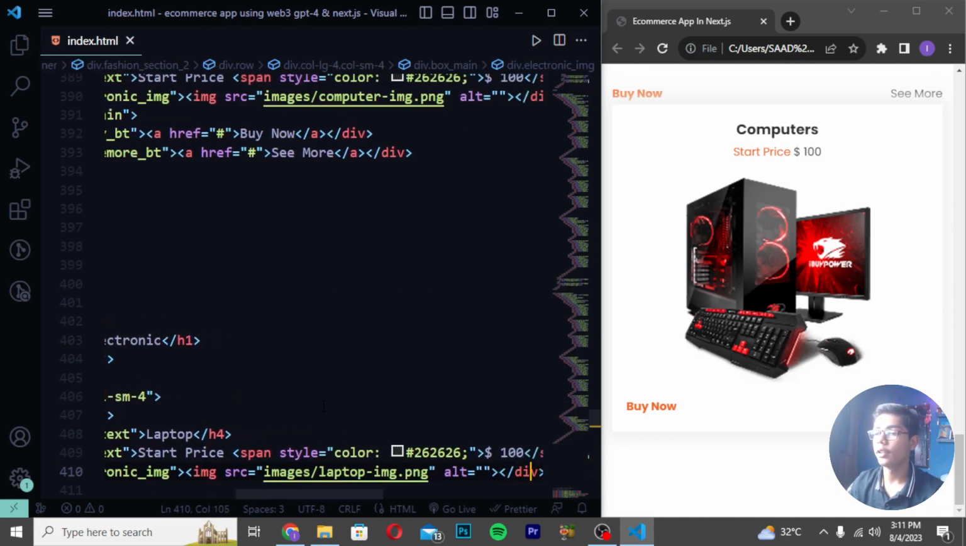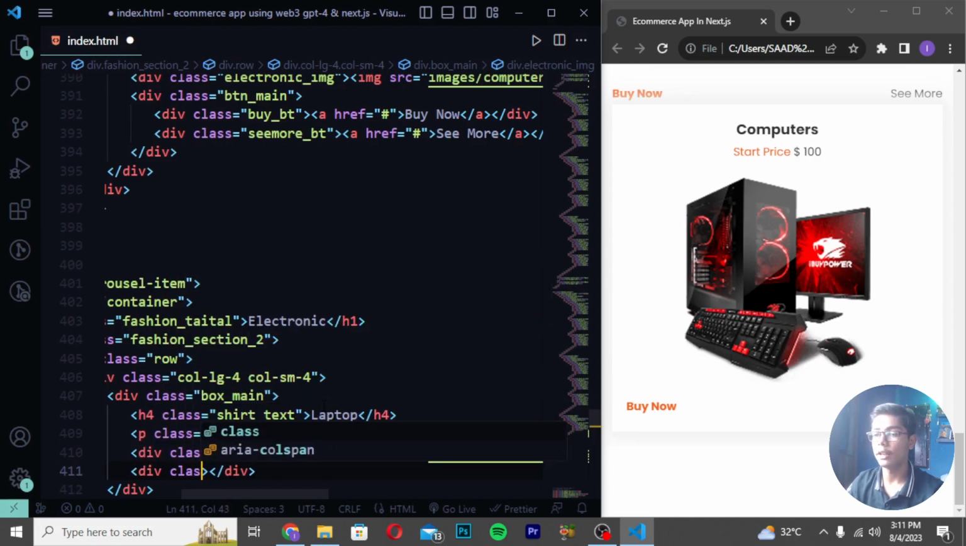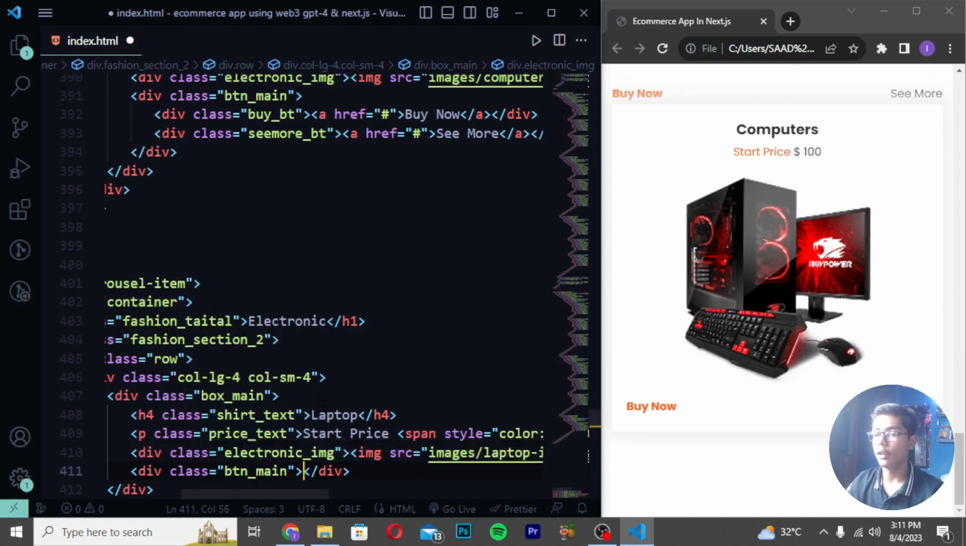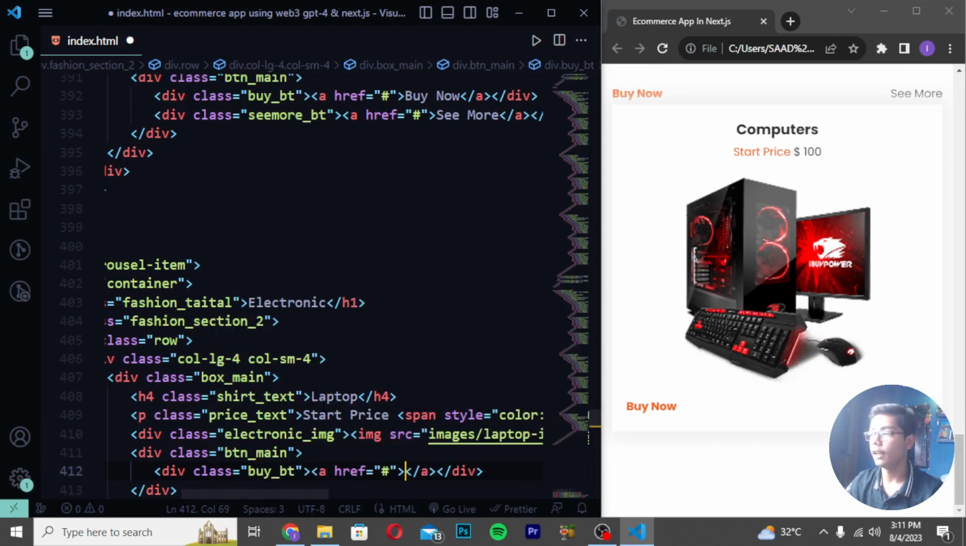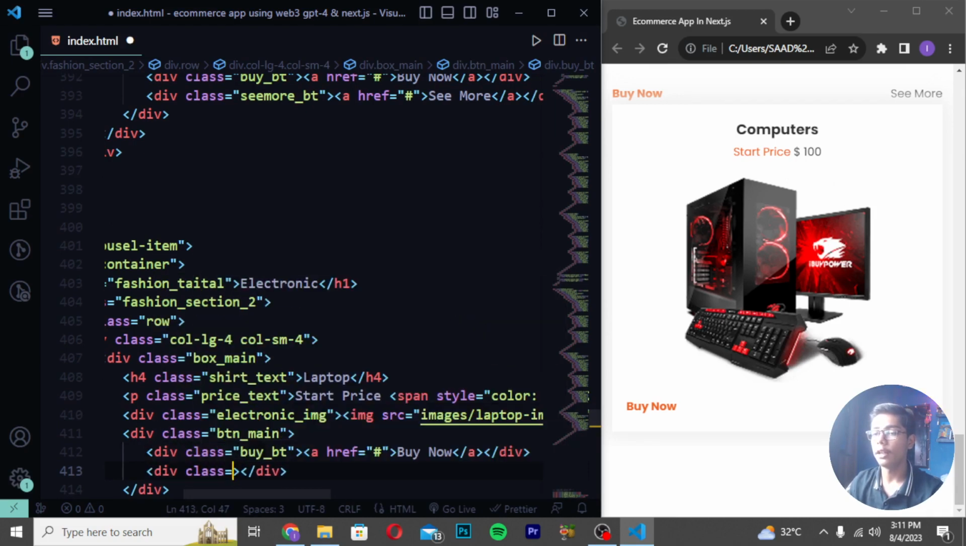Then you have to move down and create a div class btn_main, and write a div class buy_bt. Then write an a tag, and I will be now writing buy now. Then move down, write a div class, and I will be writing it as cmode_bt. Write an a tag, and I will be writing it as cmode. Then save it.